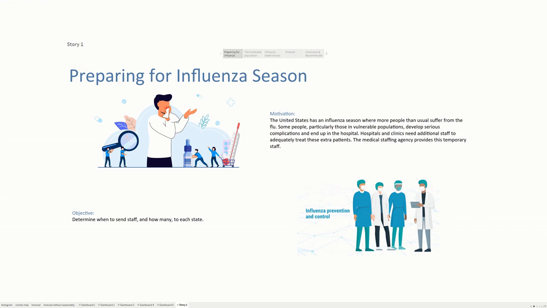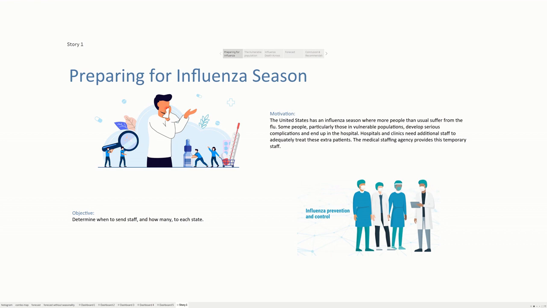The objective for this project is to determine when to send staff and how many to each state. The United States has an influenza season where more people than usual suffer from the flu. Some people, particularly those in the vulnerable populations, develop serious complications and end up in the hospital.